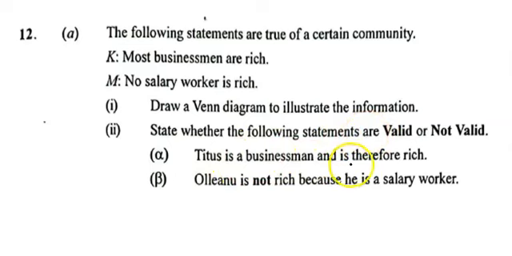Titus is a businessman and is therefore rich. Olenu is not rich because he is a salary worker. So let's see how we come out with the solution. But there are some key words that we need to take note of. The first one is "most". Most businessmen are rich, which means that not all businessmen are rich.